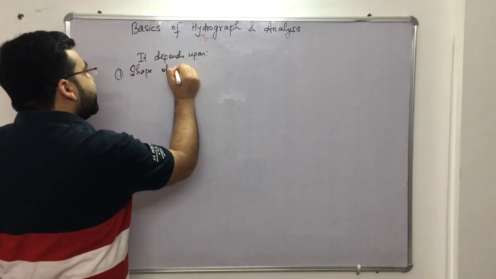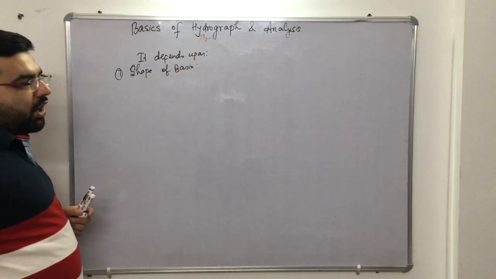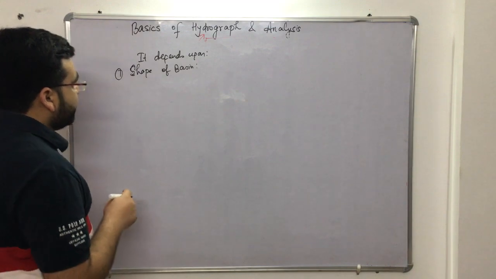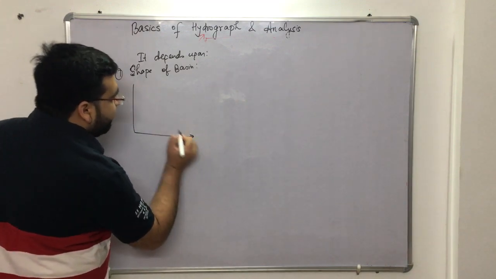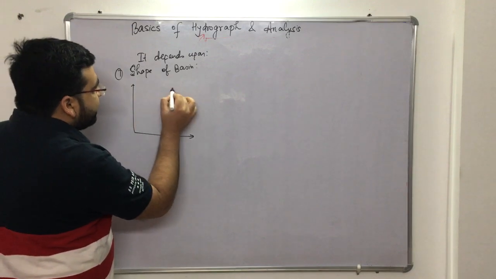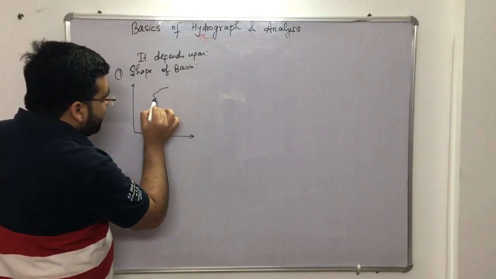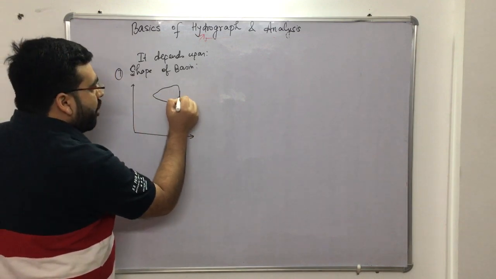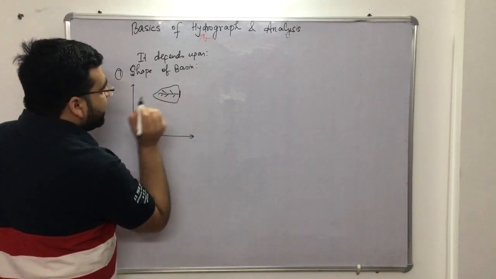Shape of basin. And this question which I am going to tell you just now has been asked in many examinations, not GATE examination, but other examinations. Okay. So if you have a shape like this, let us say this is your hydrograph. If the shape of the basin is like this, initially it is thinner, and then you have a large area, and the gauge station is somewhere here, this is the main stream, these are the tributaries, right?